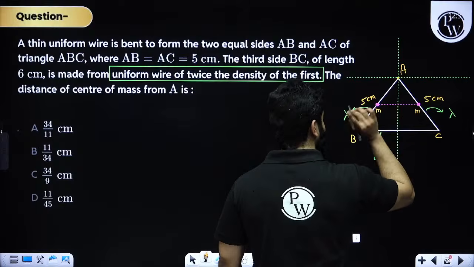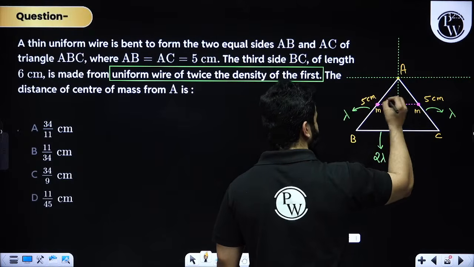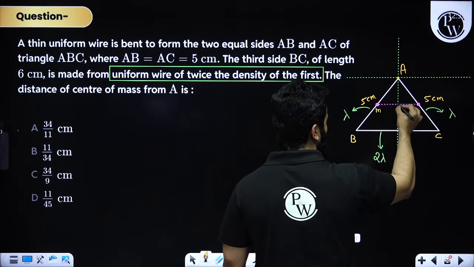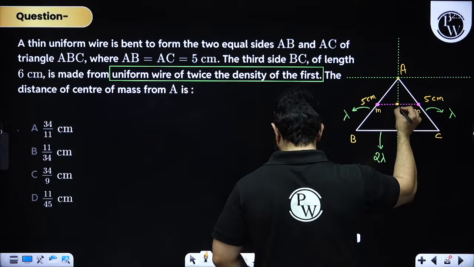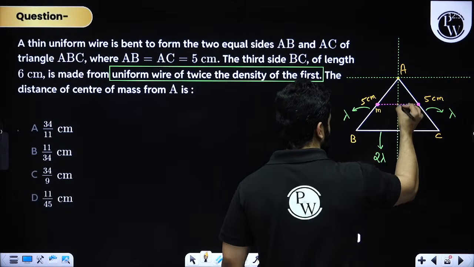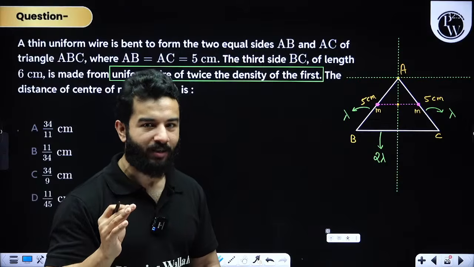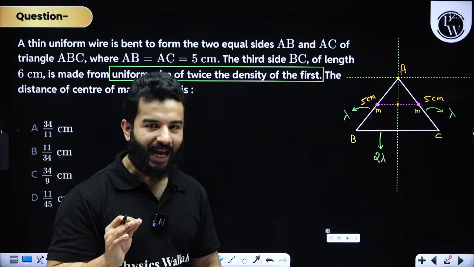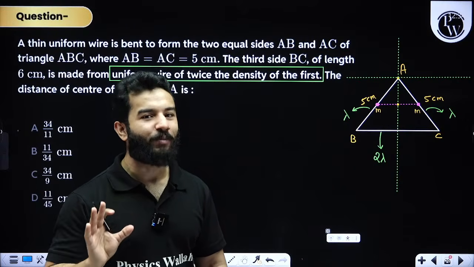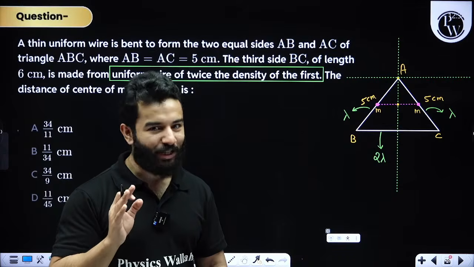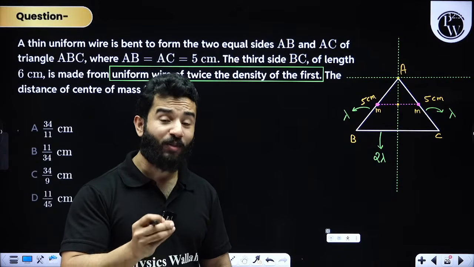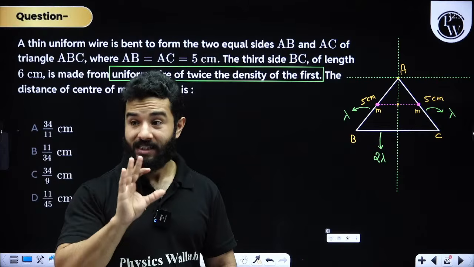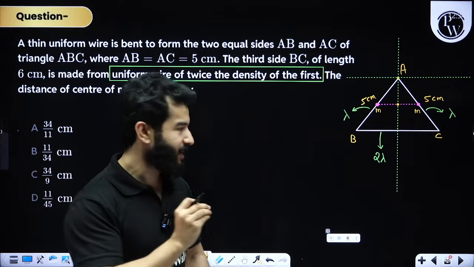That means the x-COM of both of these masses is going to be somewhere over here. Not somewhere over here, but exactly in the middle. Am I correct? And that means x-COM will remain 0. Center of mass will lie on the y-axis.